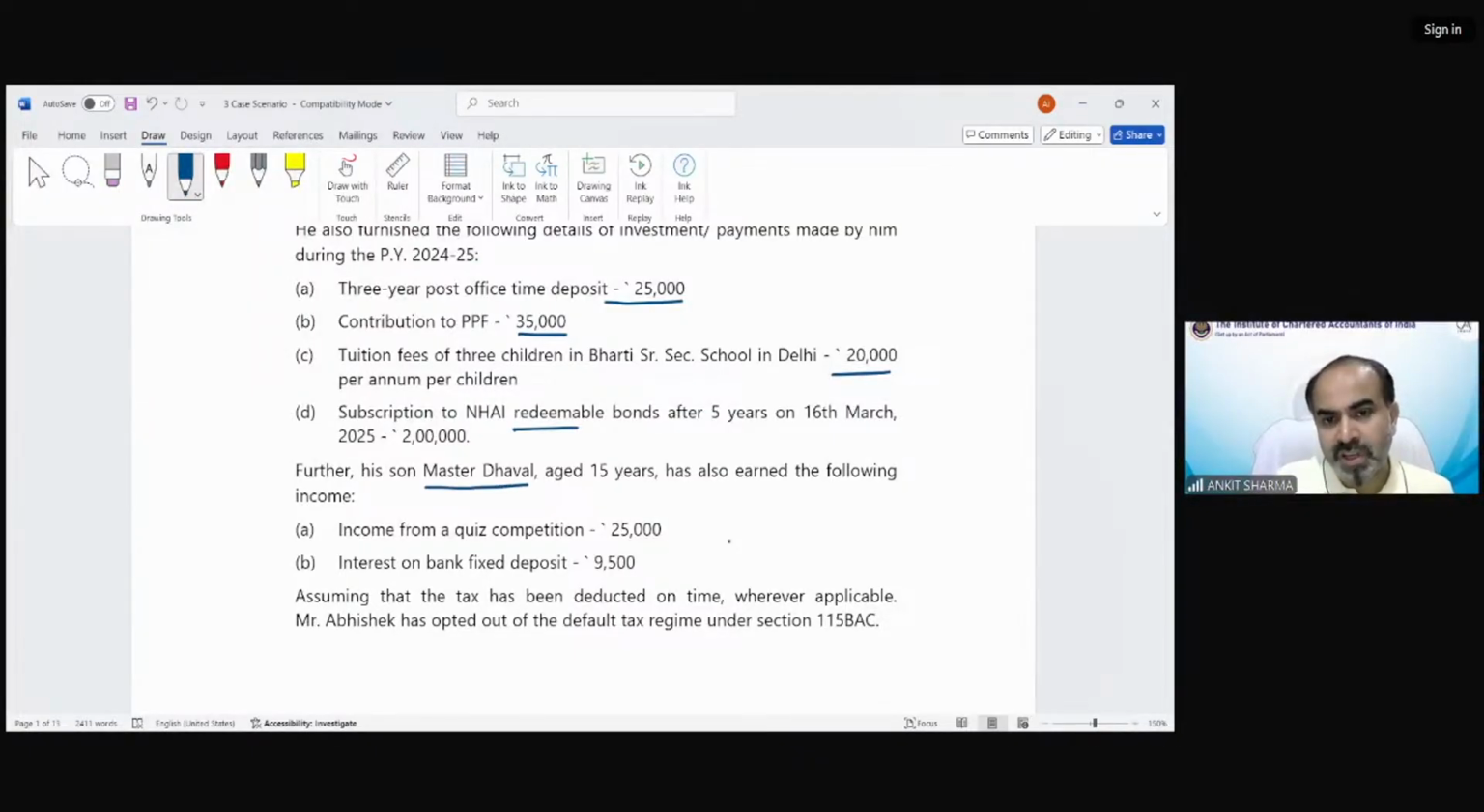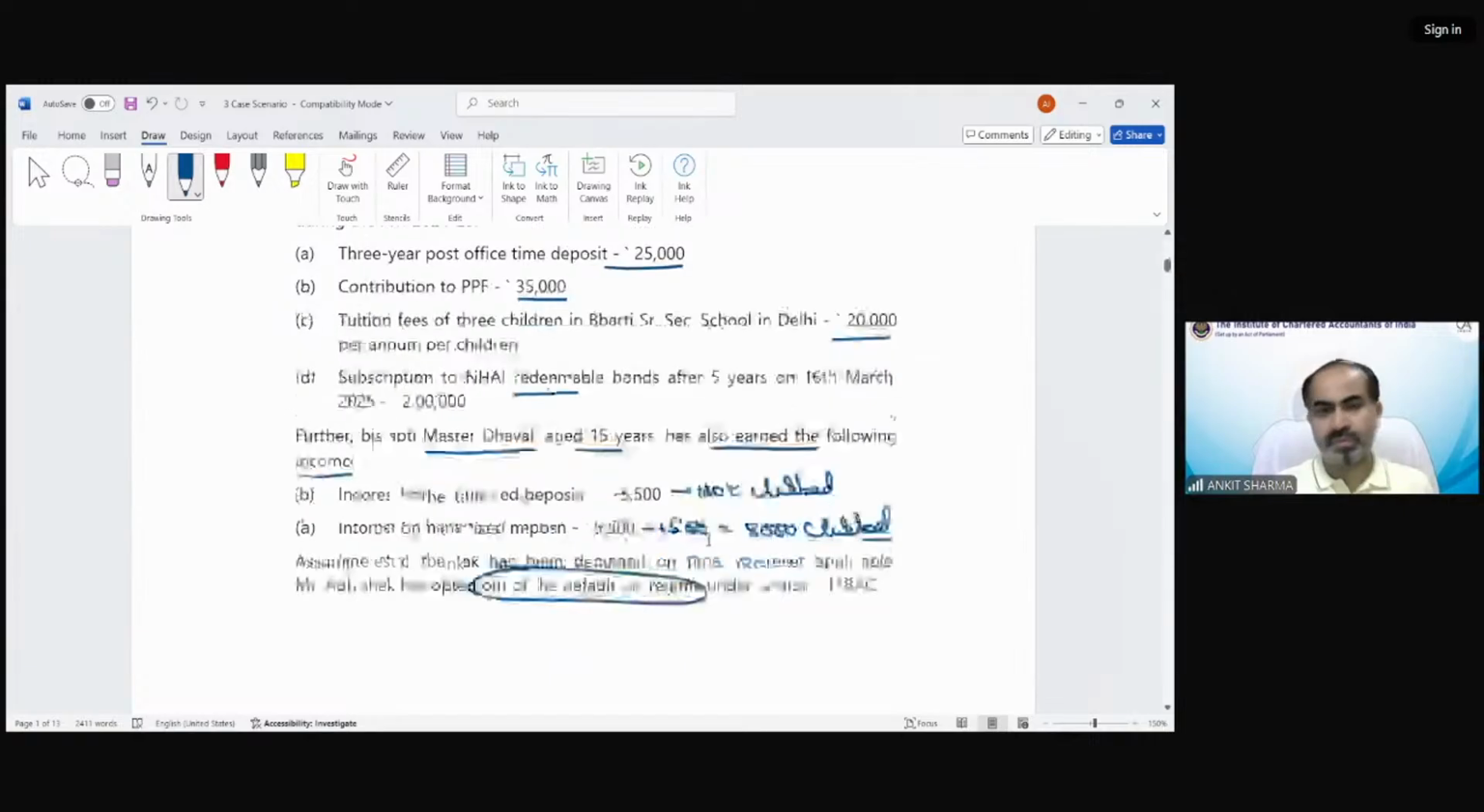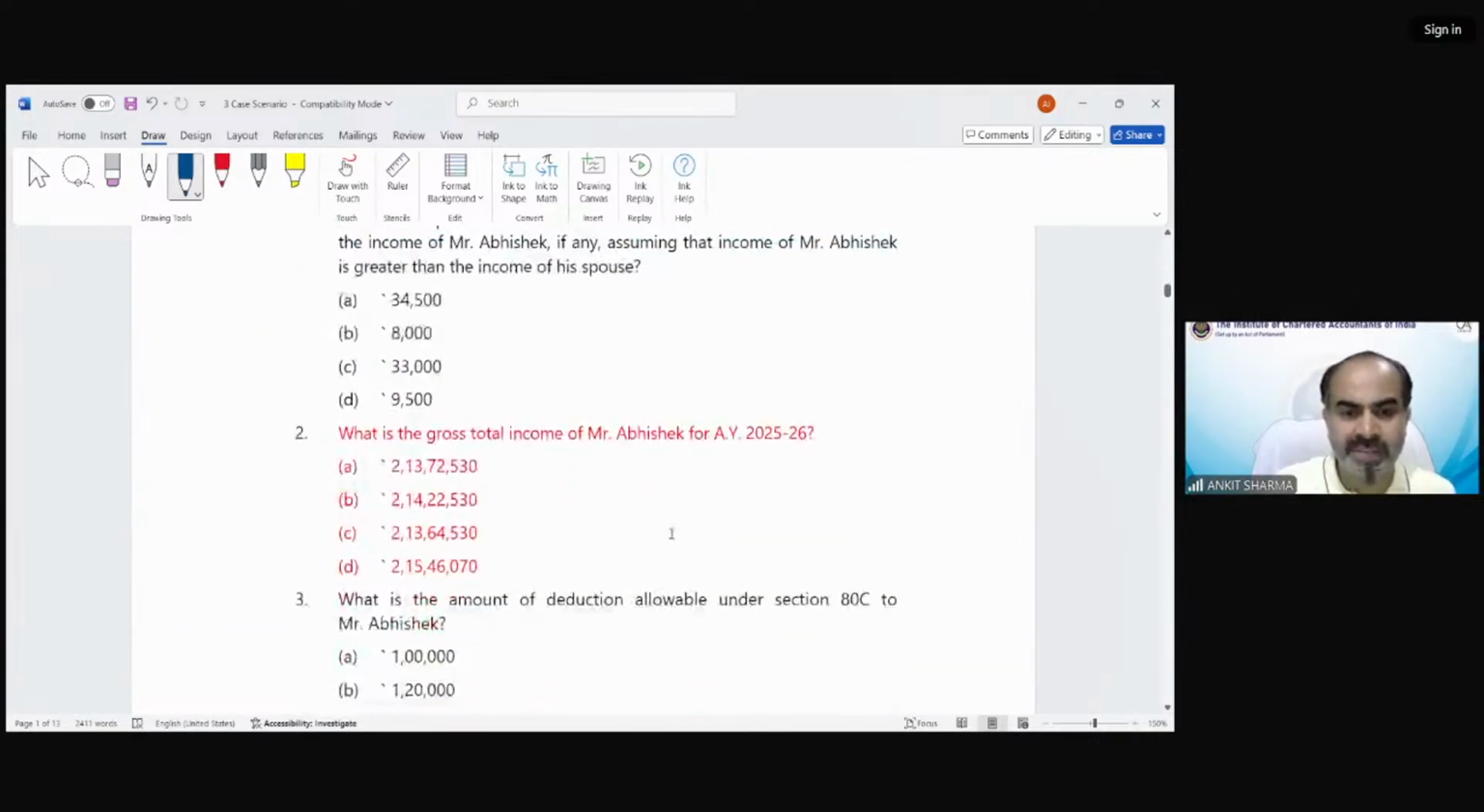His son, Master Dhaval, age 15 years, has also earned the following income. So we have seen this income is not going to be clubbed. We have discussed this question. Interest income is going to be clubbed after giving 1500 exemption. That would be 8,000 rupees. This is going to be clubbed. The question says we have to apply the default tax regime provisions. So let's see which MCQ is relevant for us.